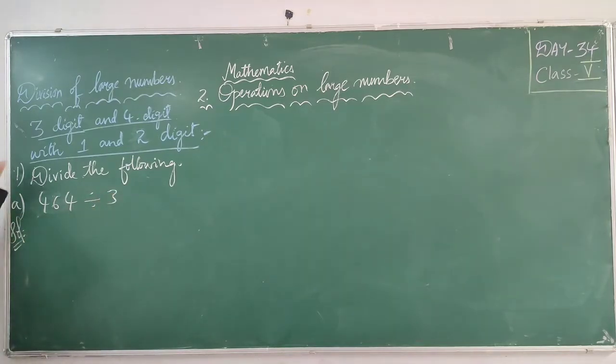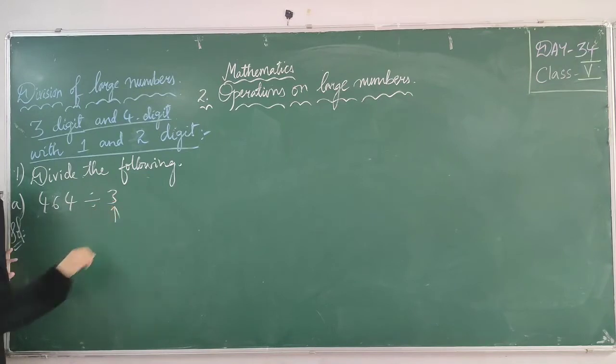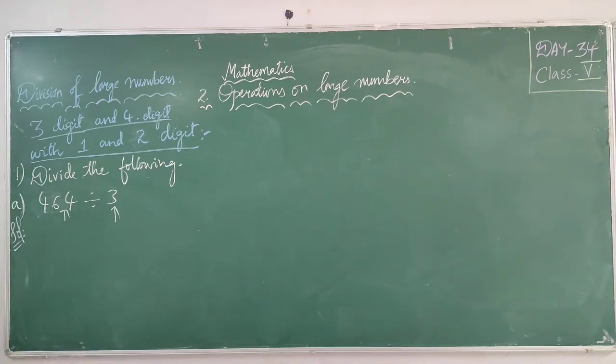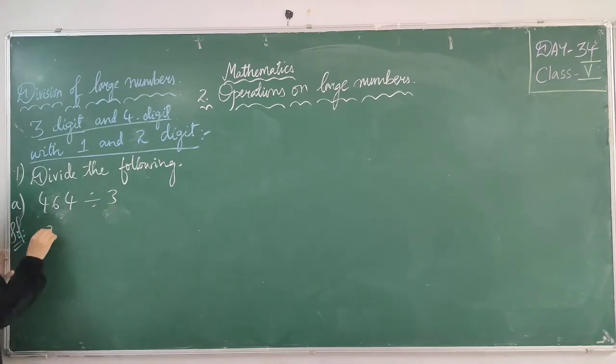First, what I said, we are going to study 3 digit with 1 digit. These are how many digit number? 3 digit. You know how to divide, but listen once again, revise it, okay? So here we are having 3 digit number and we are having 3. We have to start doing our division. So this is our divisor. The number which we are going to divide is called dividend. Here we are having 4 terms, divisor and starting we are having 2 terms. Dividend, the number that is being divided.